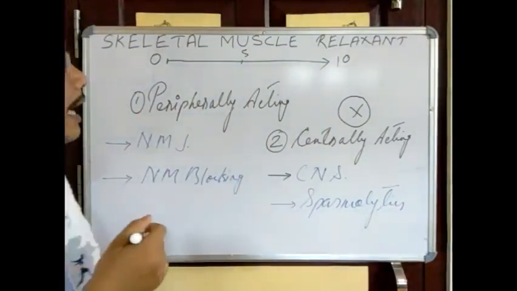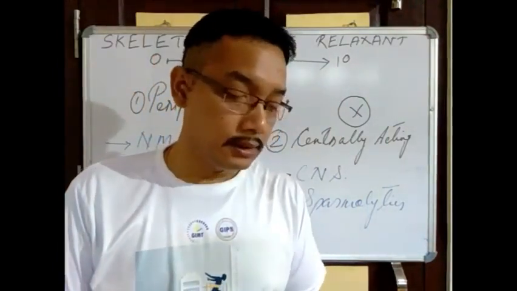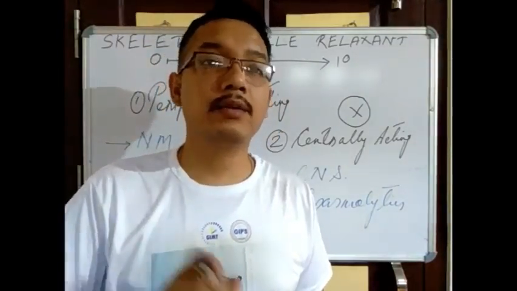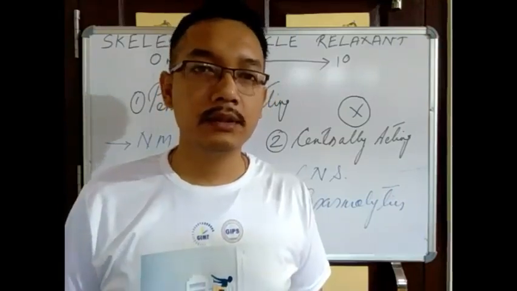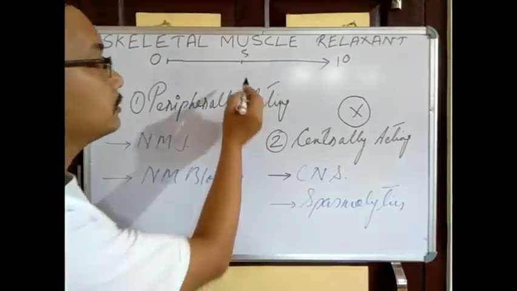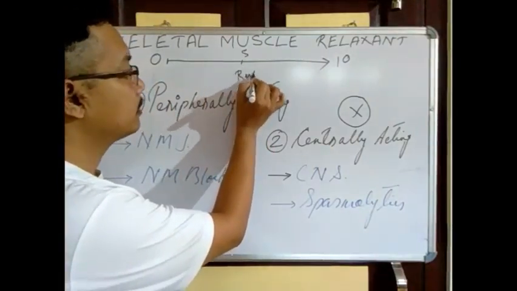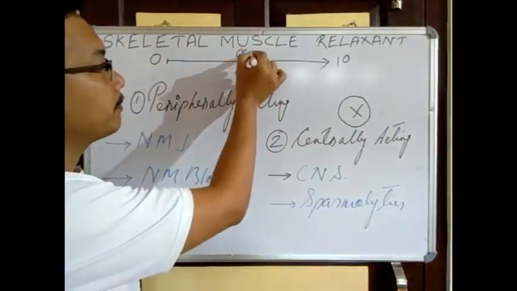Now here you see, as I told you in the beginning of this chapter, all the muscles must have a tone even if you are at rest. So I can assume, suppose you are at rest and this is your muscle tone 5.